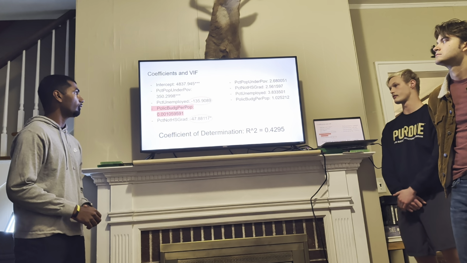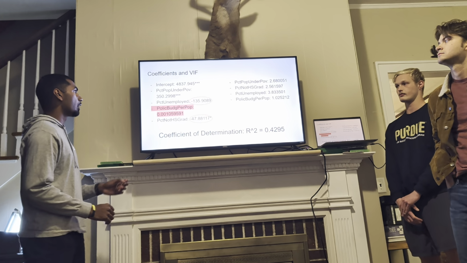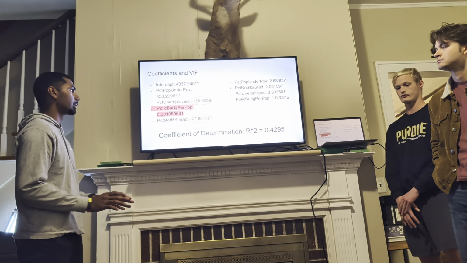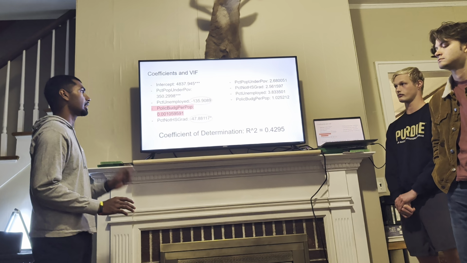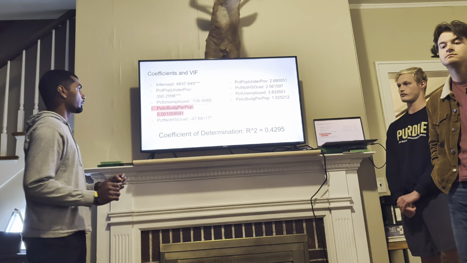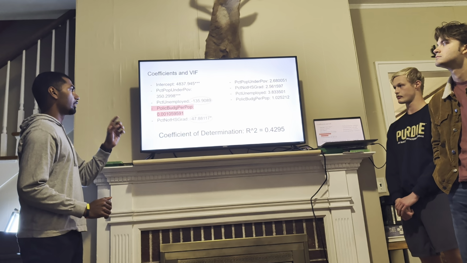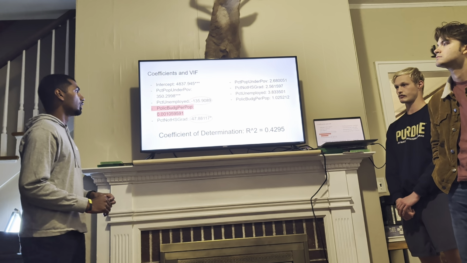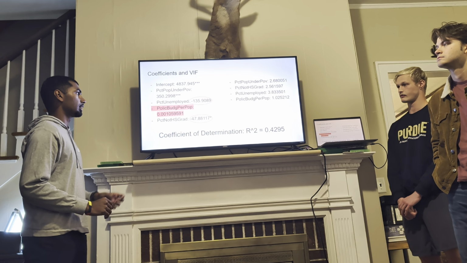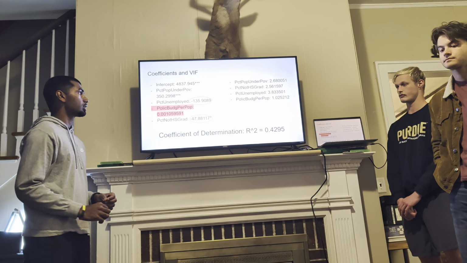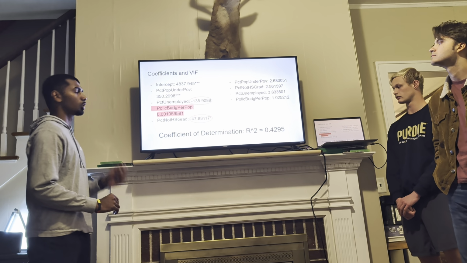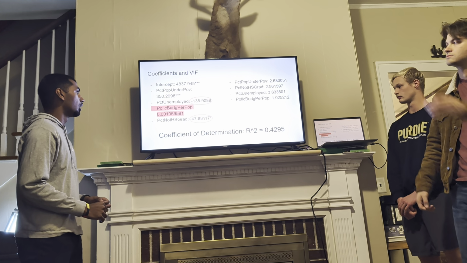crimes. So in this test, we found that the intercept, which is the total crimes per population when all the other betas are 0, is 4,837 crimes. And that was a significant value. Going forward, we saw that the percent pop under POV showed a value of 350, which is also significant, indicating that a unit increase or percent increase in percent population under poverty increased the total crimes per population by 350.